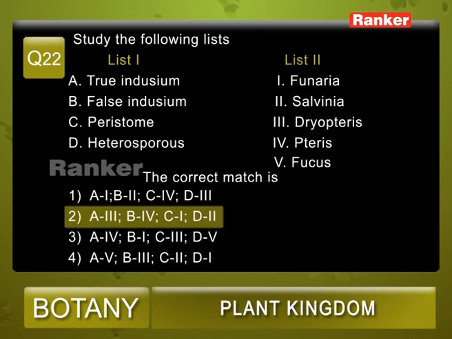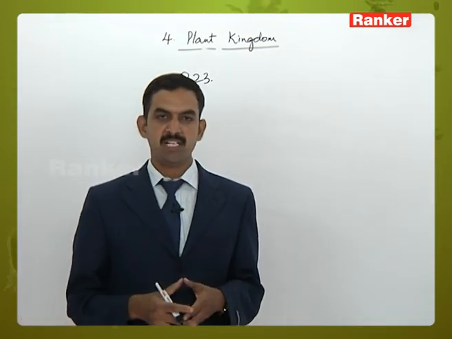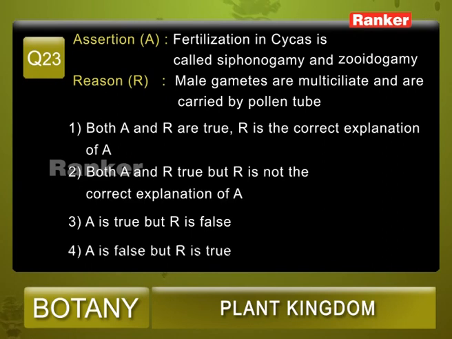Question number 22, correct answer is 2. Question number 23, there are two statements given here. One is assertion, the second one is reason. The assertion: fertilization in Cycas is called siphonogamy and zoidogamy. The reason: male gametes are multiciliate and are carried by pollen tube.